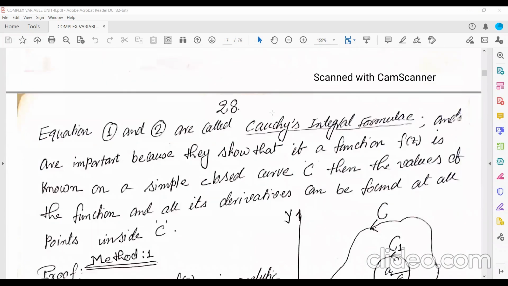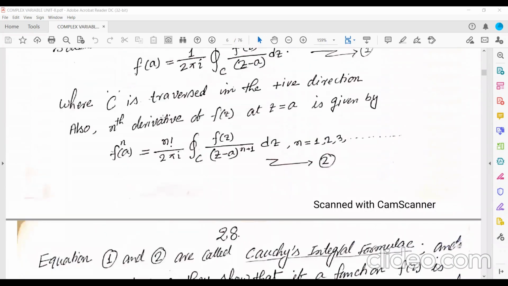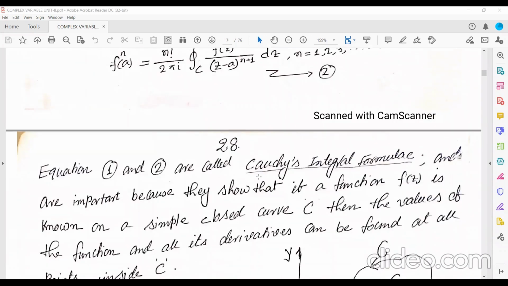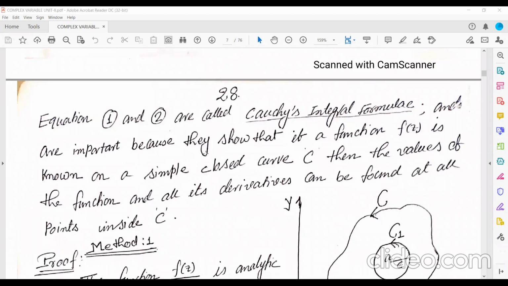Equations 1 and 2 are both called the Cauchy integral formula, and they are important because they show that if a function f(z) is known on a simple closed curve C, then the value of the function and all its derivatives can be found at all points inside the curve C.